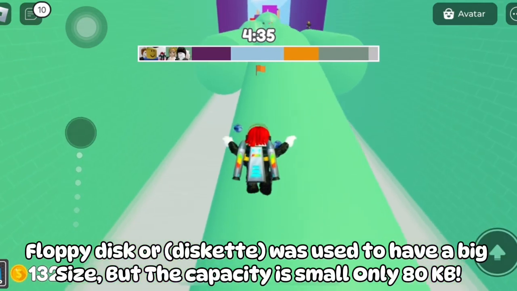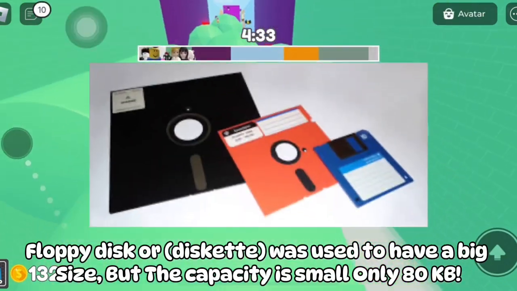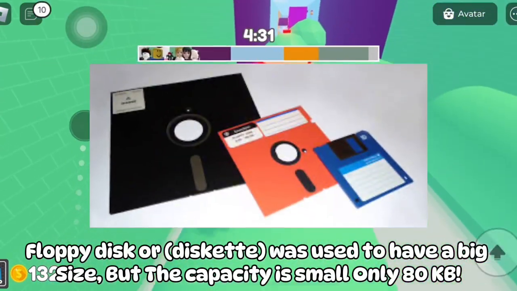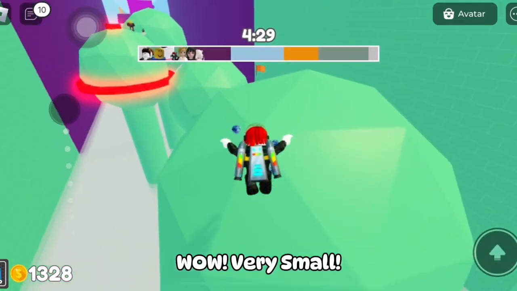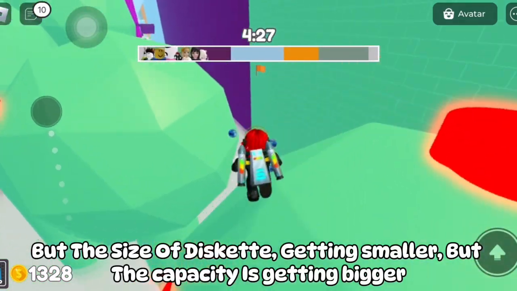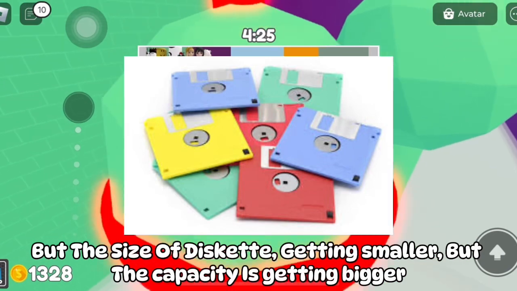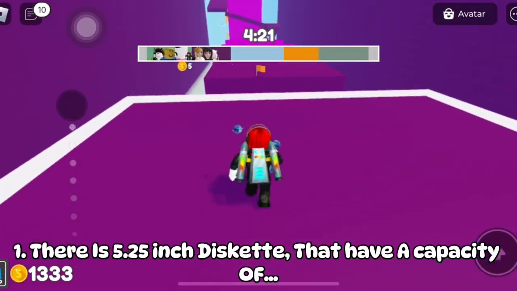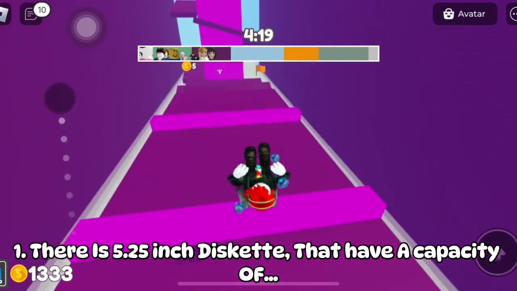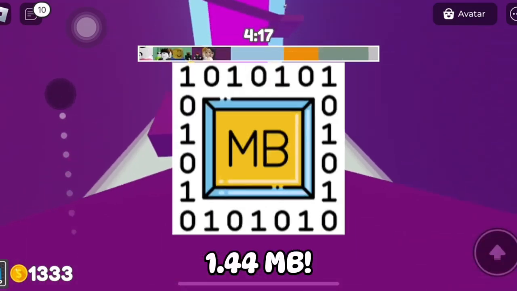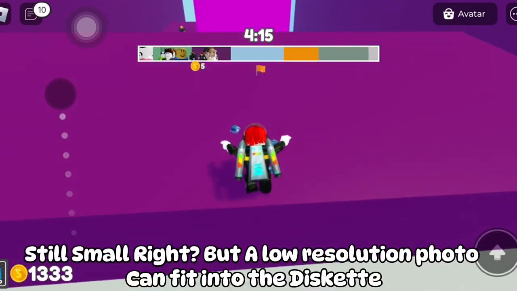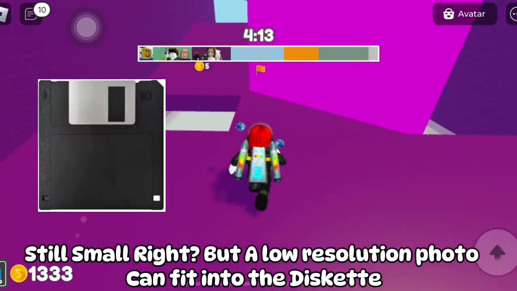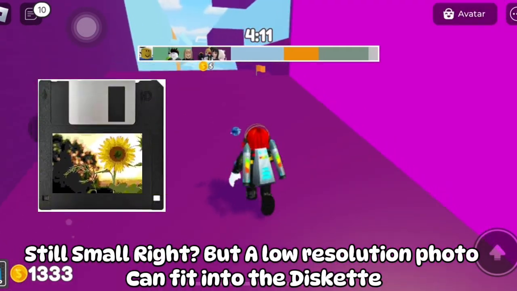Floppy disk or diskette used to have a big size, but the capacity was small, only 80 kilobytes. Very small. But the size of the diskette got smaller while the capacity got bigger. First, there is the 5.25-inch diskette that has a capacity of 1.44 megabytes. Still small, right? But a low-resolution photo can fit into the diskette.